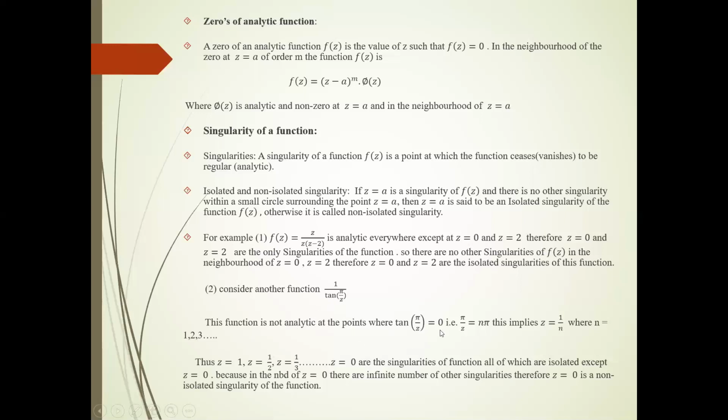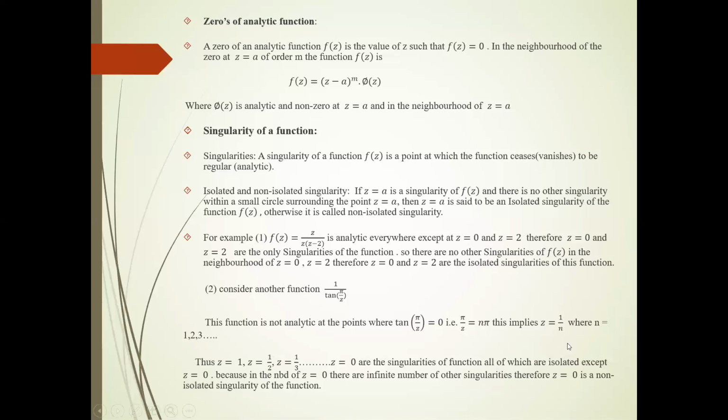Tan pi by z is equal to 0, that is pi by z is equal to n pi. As you know, tan z is nothing but sin z upon cos z. Zeros of tan z are nothing but zeros of sin z, and zeros of sin z are n pi. So zeros of tan pi by z are nothing but n pi. Solve this equation, we get z equal to 1 upon n, where n is 1, 2, 3, and so on. We may take negative integers also.